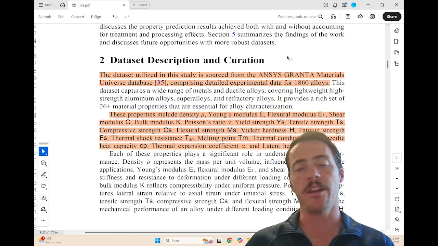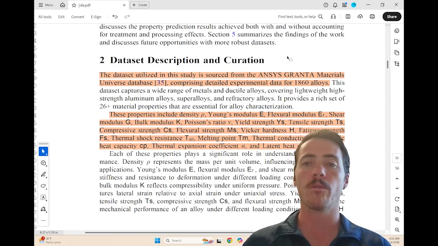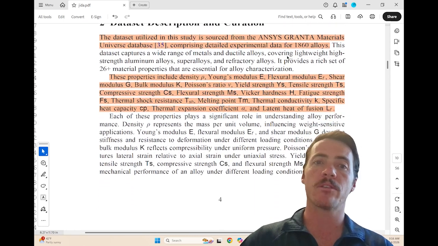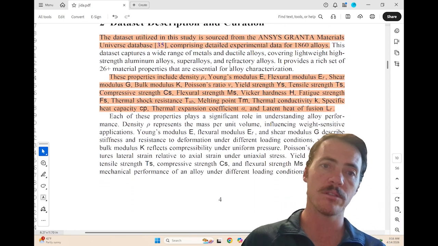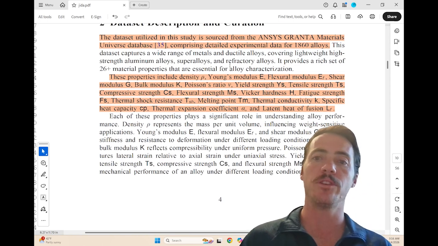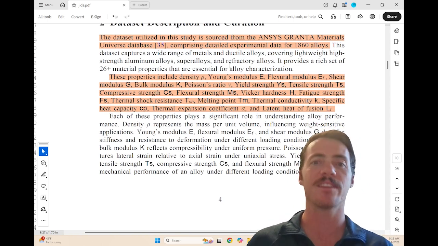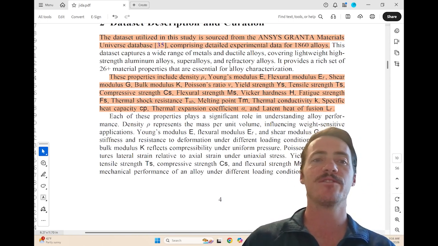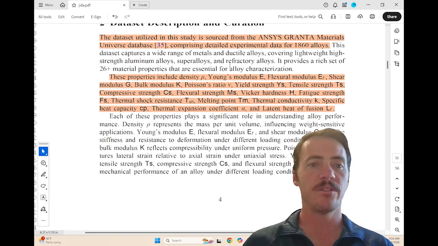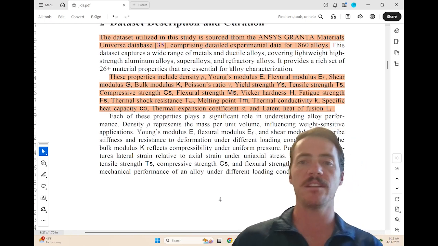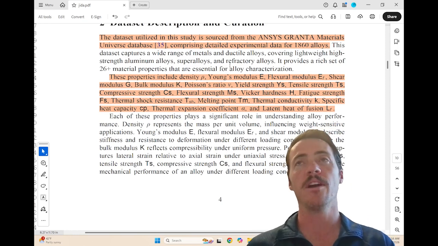So they basically got experimental data from over 1,700, like 1,800 alloys. And the properties that they've got are lots of things, right? You've got density, Young's modulus, flexural modulus, shear modulus, bulk modulus, Poisson's ratio, yield strength, tensile strength, compressive strength, flexural strength, Vickers hardness, fatigue strength, thermal shock resistance, and then come the thermals, melting point, thermal conductivity, specific heat, thermal expansion, and latent heat. Oof. So there's quite a bit here.